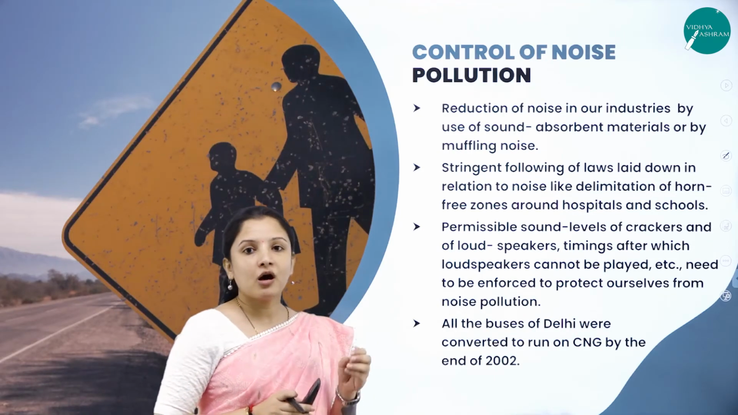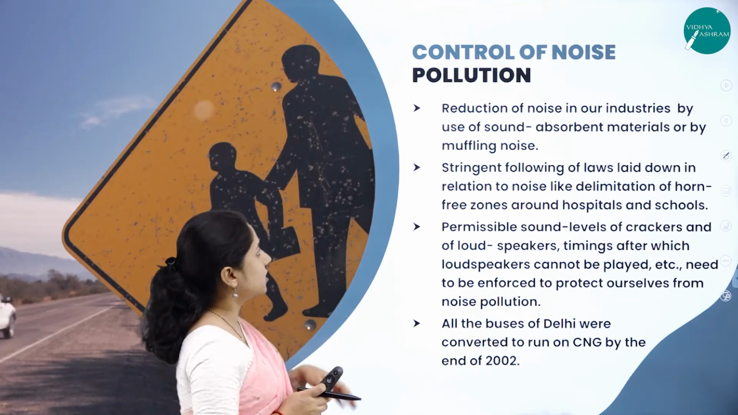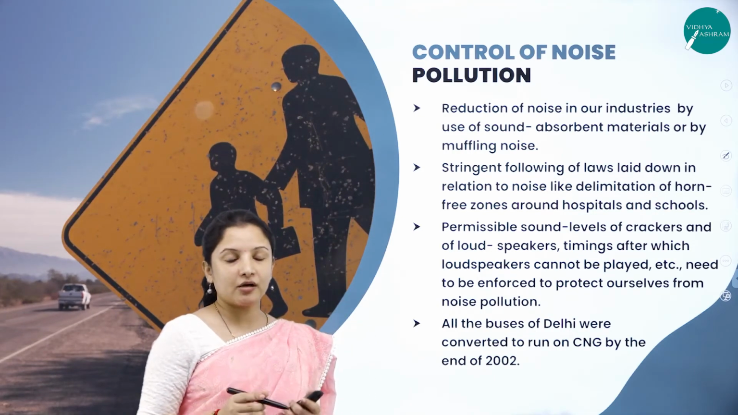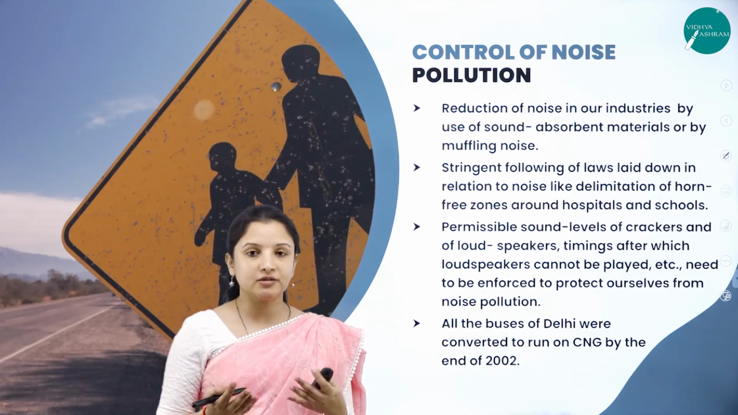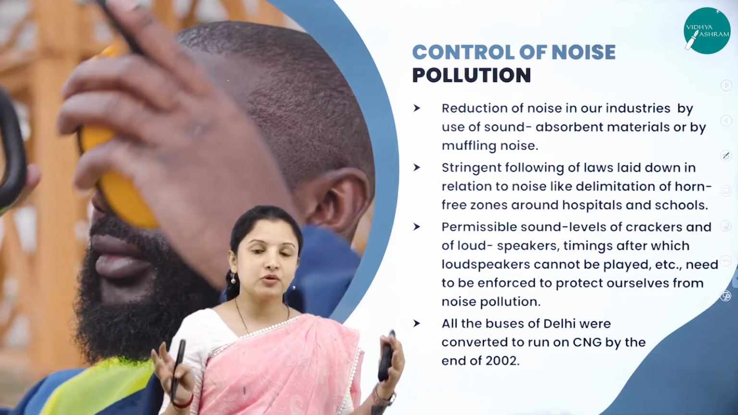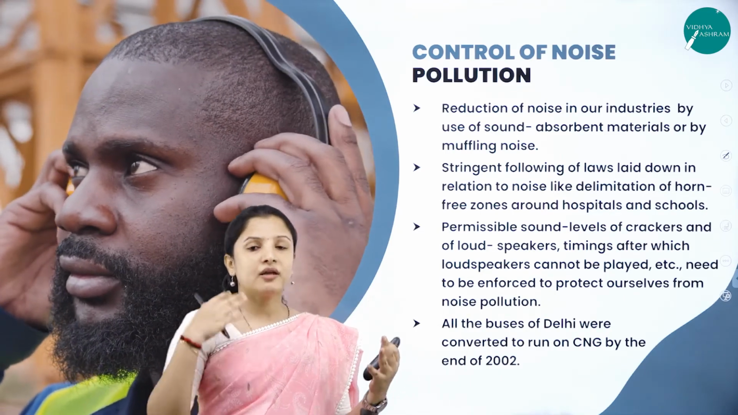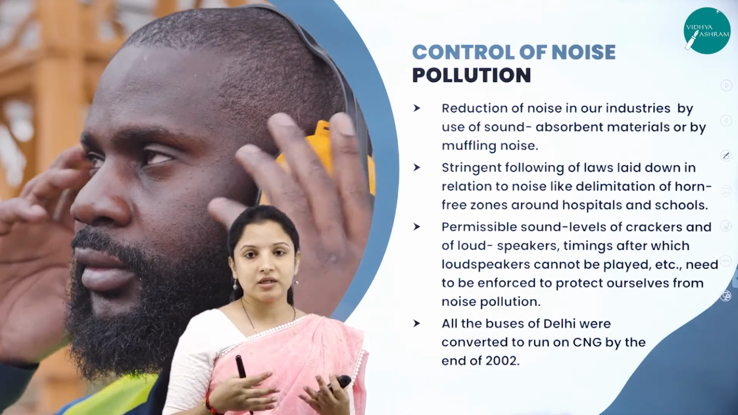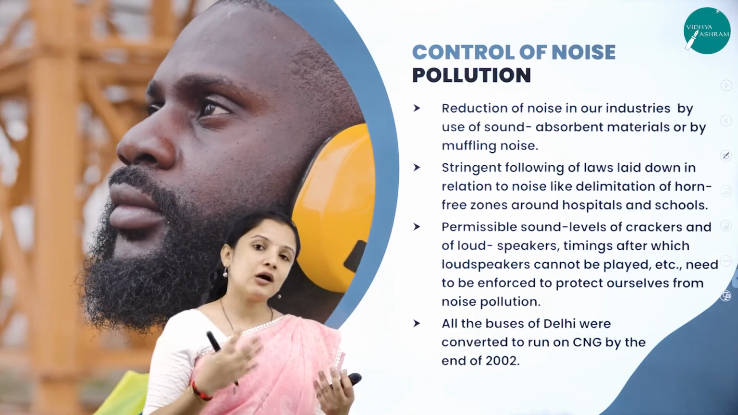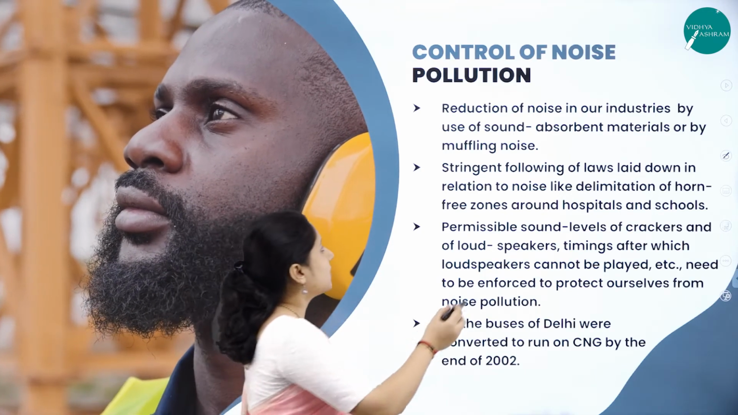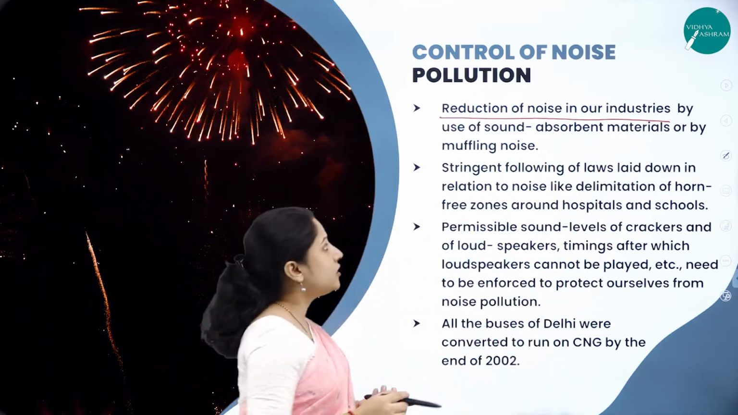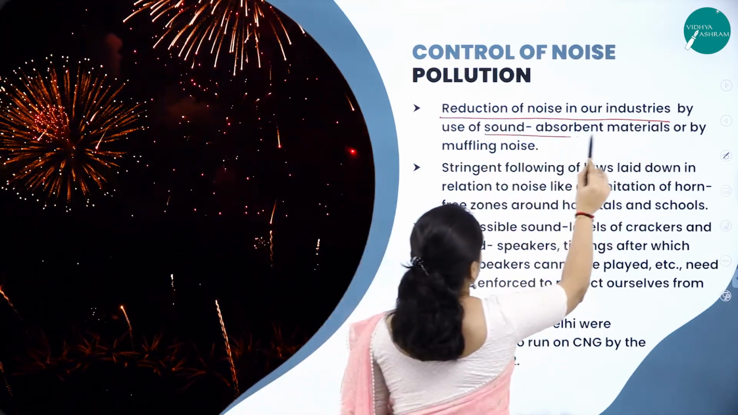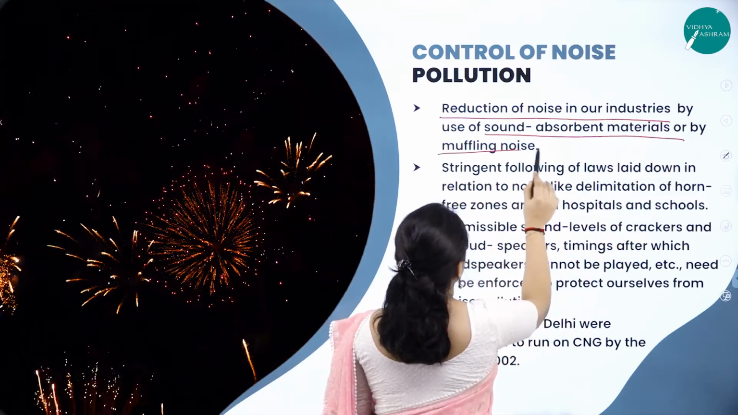Next, talking about how to control noise pollution. Noise pollution can be controlled by reducing the noise. So, how can we reduce the noise? For example, in industries with heavy machinery, people working there are continuously exposed to noise. So, how can the noise be prevented there? Reduction of noise in industries can be done by using sound absorbent materials or by muffling the noise.